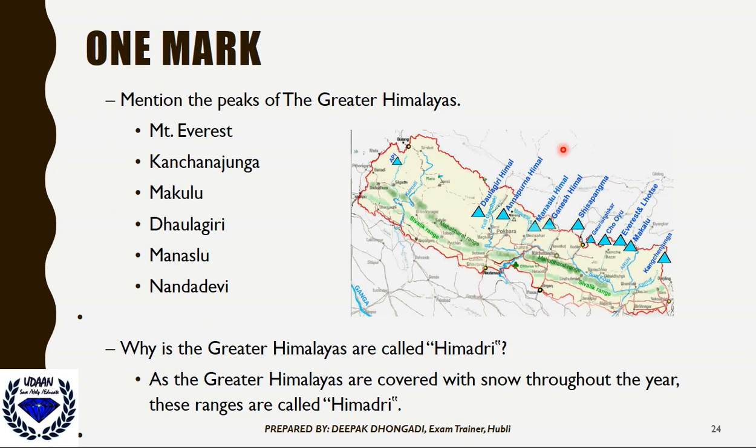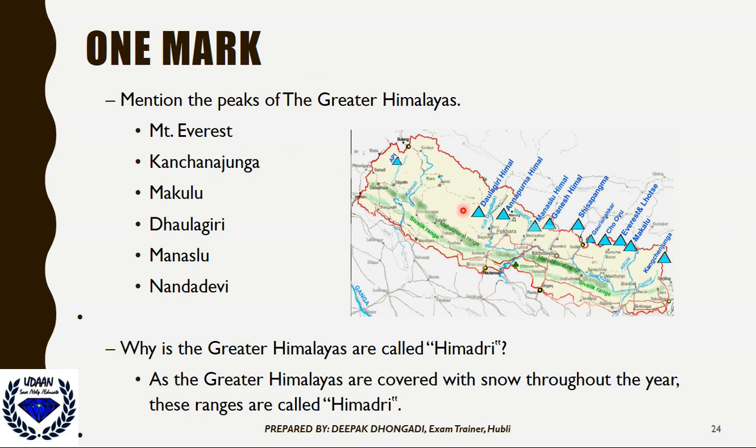Then, mention the peaks of the Greater Himalayas. So the Greater Himalayas you can see here. There are plenty of peaks, the greater peaks. There are at least four you can remember. Mount Everest is the highest peak of the Greater Himalayas. Not just of the Greater Himalayas, of the entire Himalayas, Mount Everest is the greatest one.